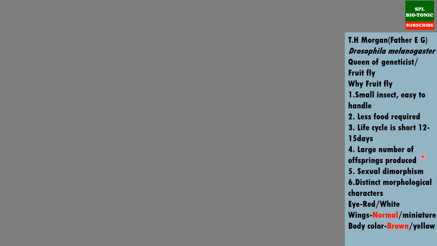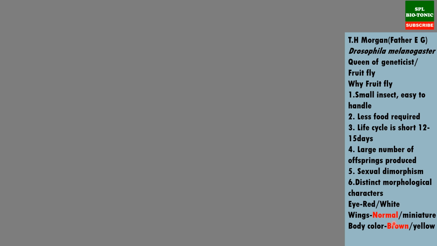Now for any statistical work, data is required. So if the organism is producing more offsprings, the data becomes significant and can be analyzed properly. Then the insect shows sexual dimorphism, that is the male is distinct from the female; the male is slightly smaller as compared to the female. And the last point is that the insect shows distinct morphological characters. The characters are like, in case of eye, the eye color is red or white, wings can be normal or miniature, body color can be brown or yellow.